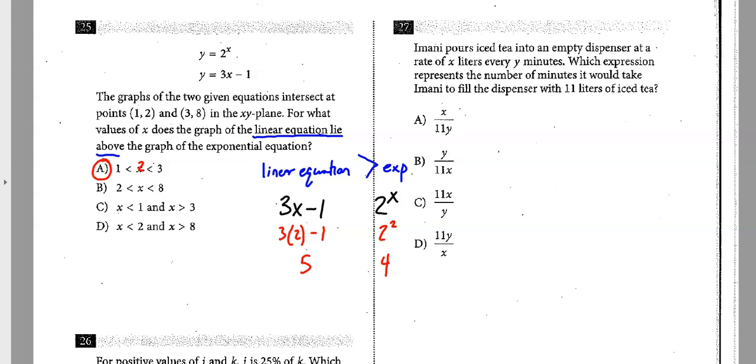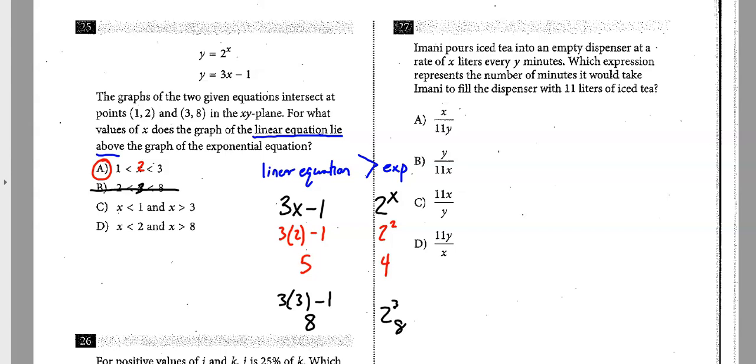Let's try another one just to rule some numbers out. Pick a number between 2 and 8. Maybe we'll try 3. So 3 times 3 minus 1, that's 9 minus 1, that's 8. And over here, if I do 2 to the 3rd power, well, that's 8. And the linear is not greater than. They would be equal. So I know it can't be here.